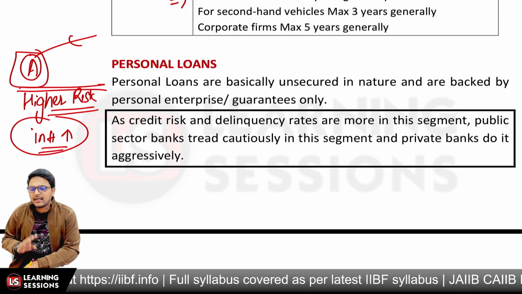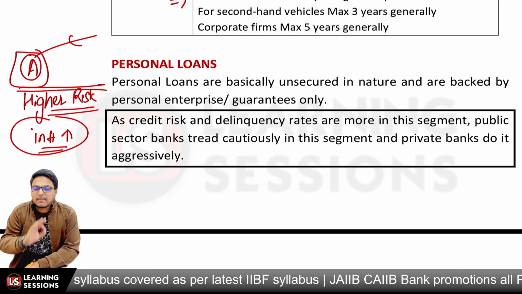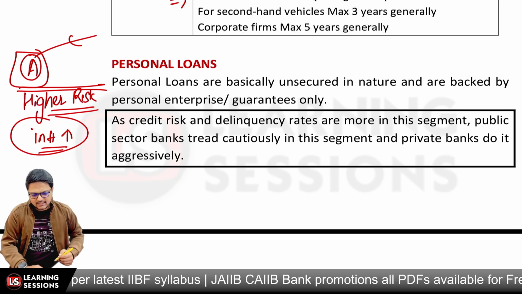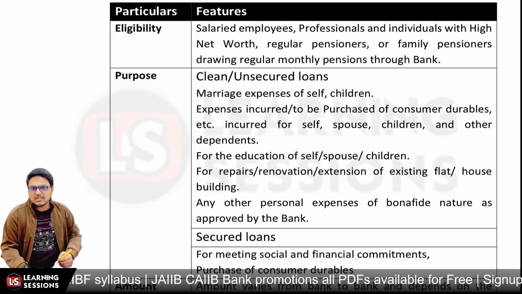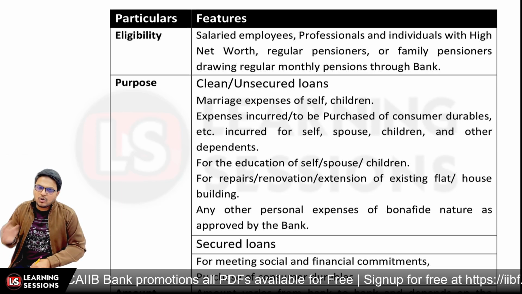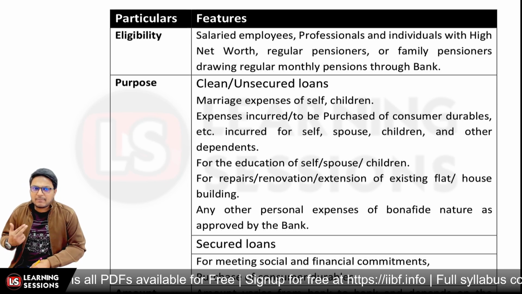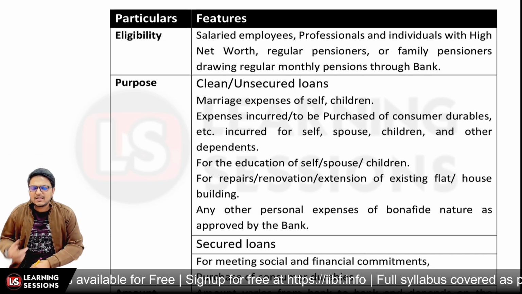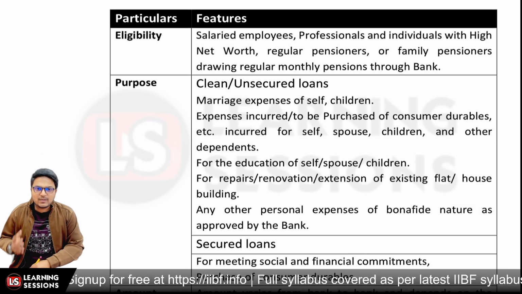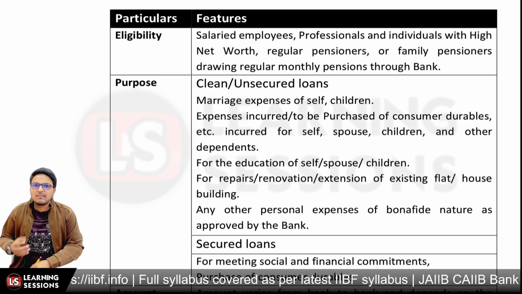And further let me tell you that in this particular segment the public sector banks are quite cautious, but the private sector banks are very much aggressive in this particular category, right? And that's the funda. And now let's have a look at the different particulars. So if we talk about the eligibility, salaried persons who are having a good job in government sectors or public sector undertakings or reputed segments, they are eligible. Other than that, self-employed persons or professionals or individuals who are having high net worth or regular pensioners, they are eligible for the same. And if we look at the purpose, there are multiple purposes.